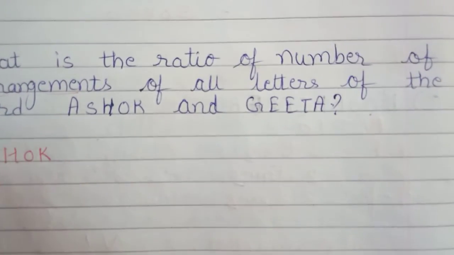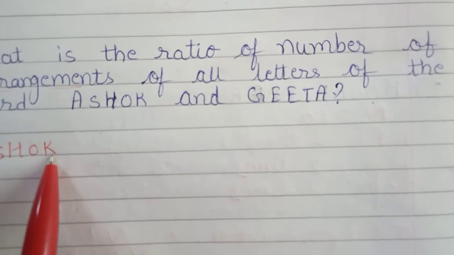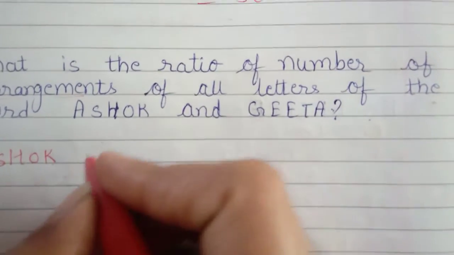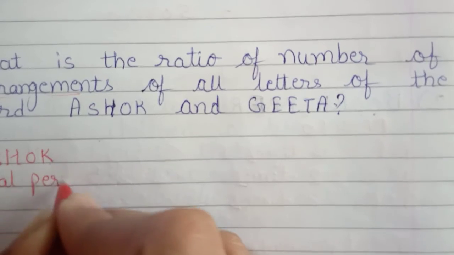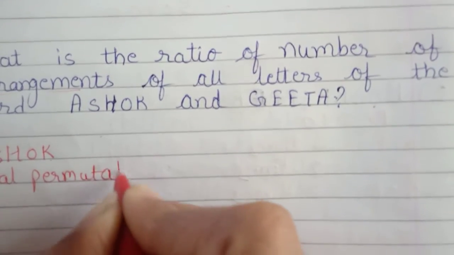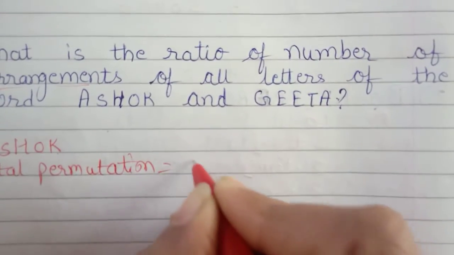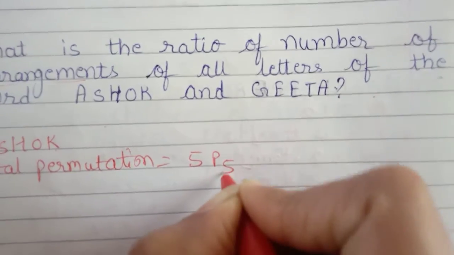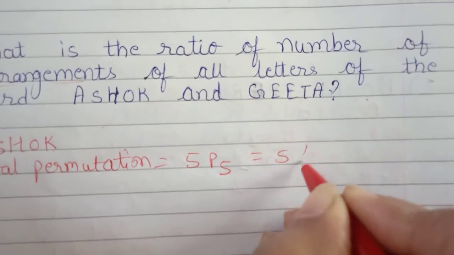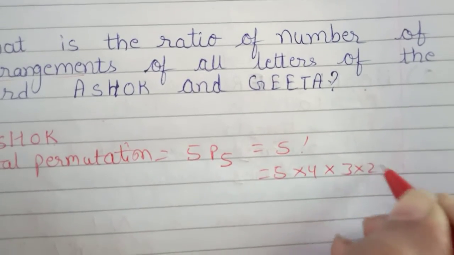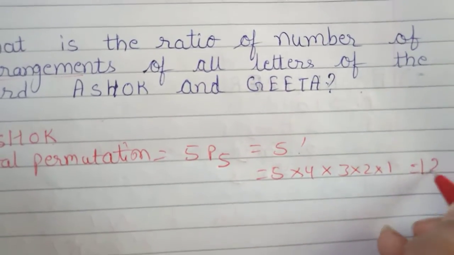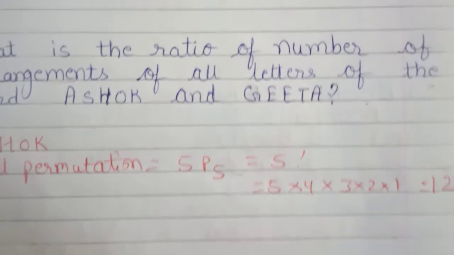So total permutation of arranging these 5 letters of the word Ashok is 5p5. So that is equal to 5 factorial. So 5 into 4 into 3 into 2 into 1, that is equal to 120.